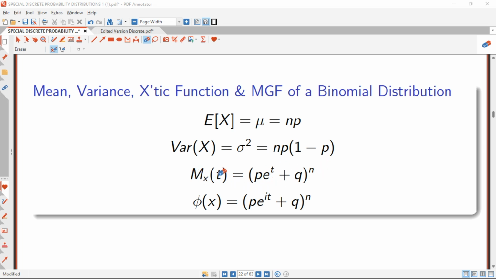For the characteristic function, which is phi of x, the only way it differs from the moment generating function is the i. Anywhere you see t in the moment generating function, once you introduce i, it becomes i times t. Once you introduce the i, that is termed the characteristic function. Here p is the probability of success, q is the probability of failure, and n is the number of observations.